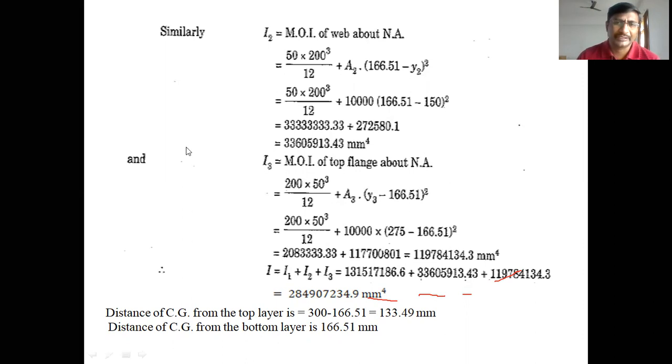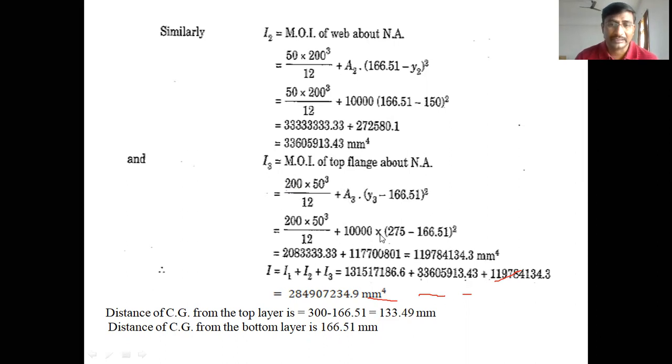So the I2 value is 33605913.43 mm^4. Similarly, we can calculate the I3 value, the moment of inertia of the top flange about the neutral axis. The top flange has breadth 200 mm and thickness 50 mm. Therefore, the moment of inertia is 200 into 50 cube by 12 about its own CG, plus area A3 into Y3 minus 166.51 whole square.